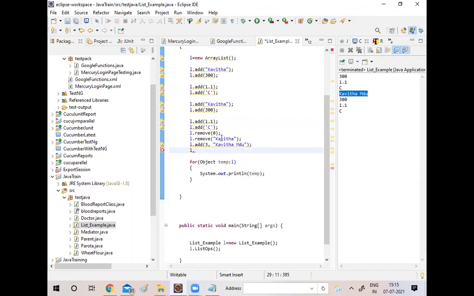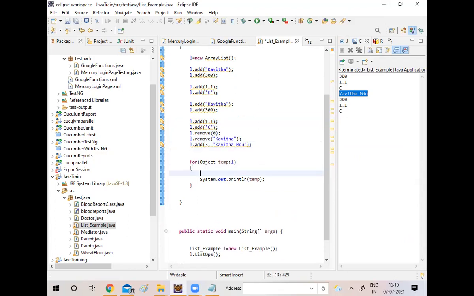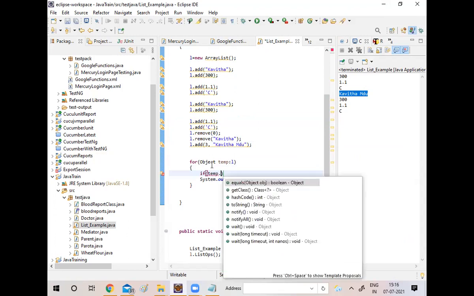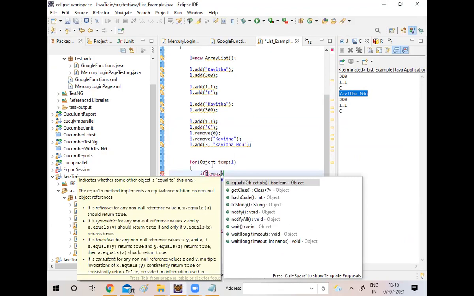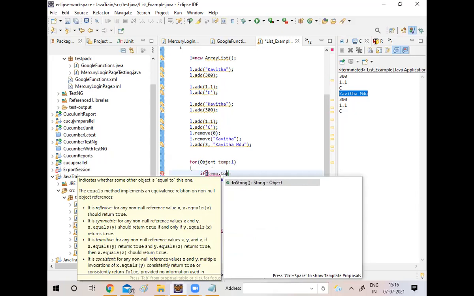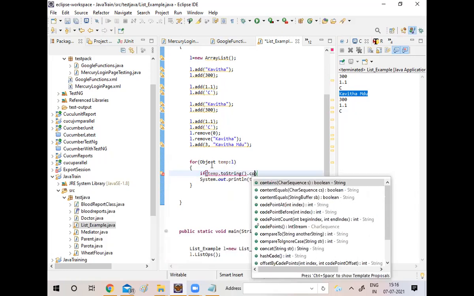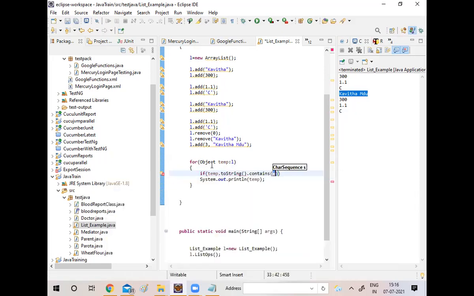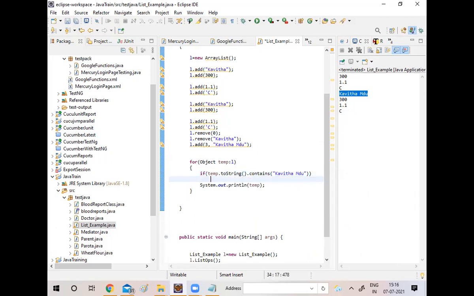For example, if you want to perform some kind of operation: if temp dot toString dot contains Kavita MDU, then print it.